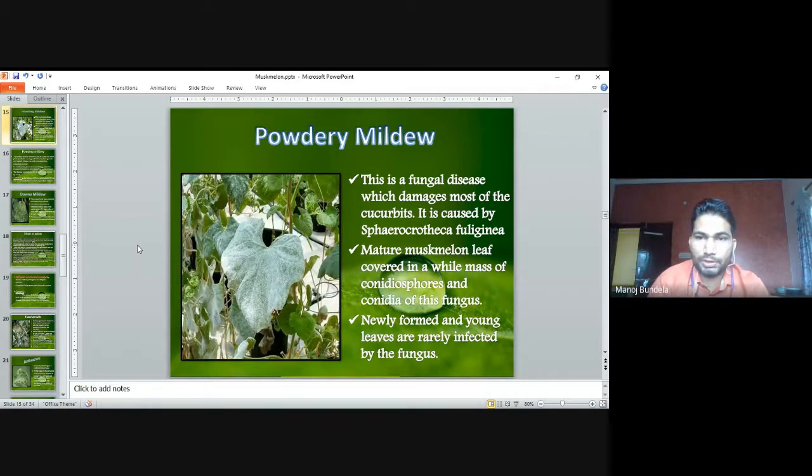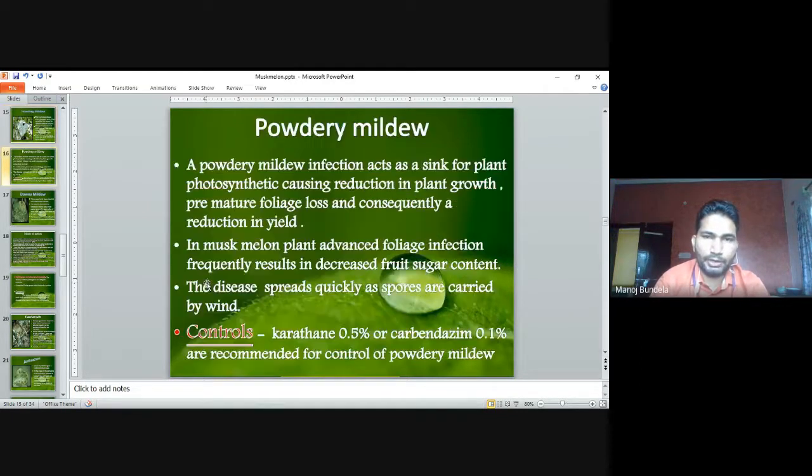The mature muskmelon leaf is covered in a mass of conidiospores and conidia of the fungus. The newly formed and young leaves are rarely infected by the fungus, which means only old leaves are infected. The fungal growth develops on the upper surface of the leaf as white colored growth.